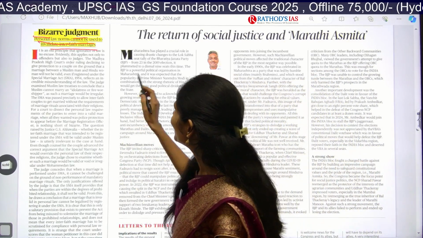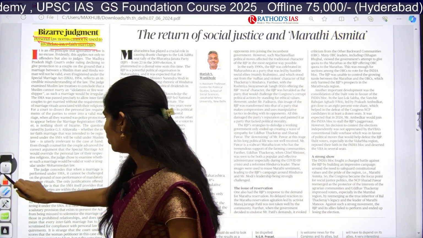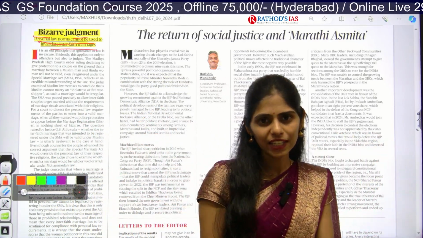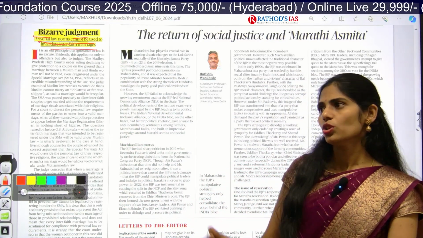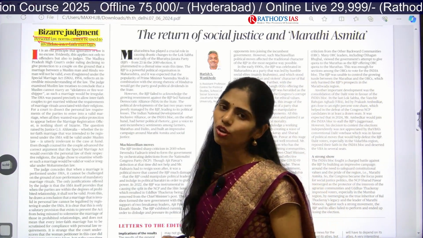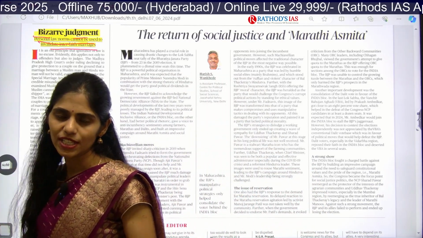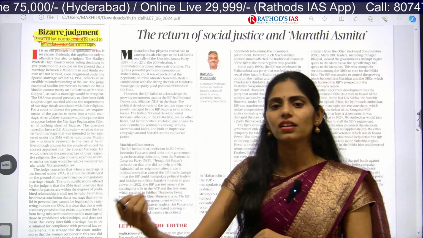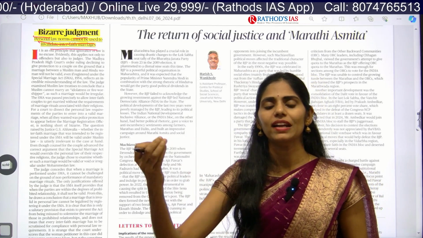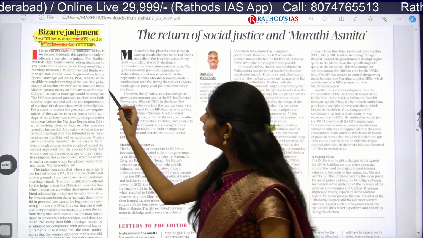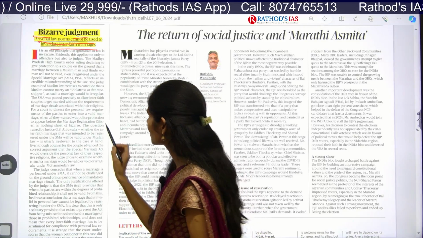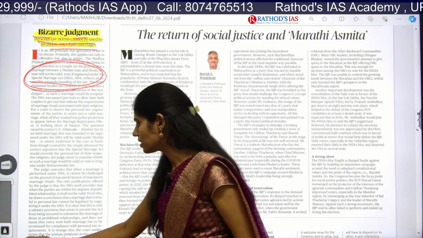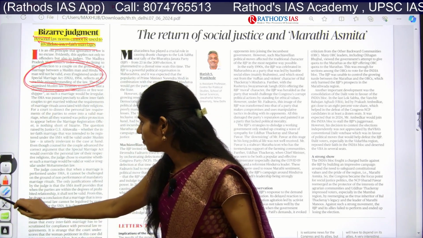Yeah. So what is happening here is, normally if you are talking about marriage within so and so caste or so and so religion, for example a Hindu marrying a Hindu, they will come under the Hindu code of conduct, and Muslims have their own code, Christians have their own code. But what if a Hindu is marrying a Muslim? What if a Hindu is marrying a Christian? Which act do these come under? We have the Special Marriage Act, the Special Marriage Act of 1954. That's it. Here you have to know some dimensions.